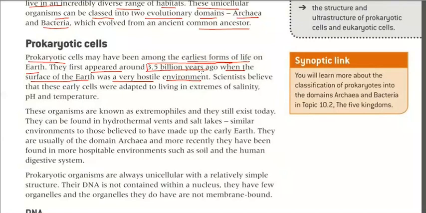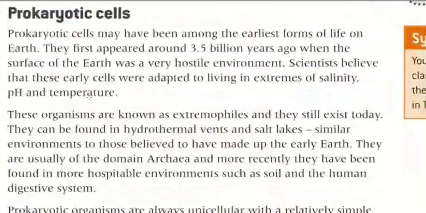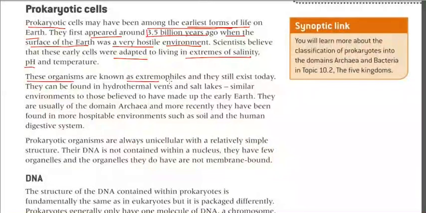Scientists believe that these early cells were adapted to live in extreme salinity, meaning a large amount of salt, with a high pH value and high temperature. These organisms are also known as extremophiles, and they still exist today. They can be found in hydrothermal vents and salt lakes. Hydrothermal vents are water-heated vents, a similar environment to those believed to have made up the early Earth.